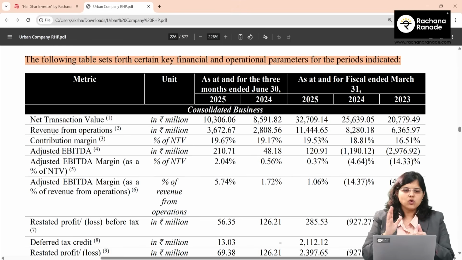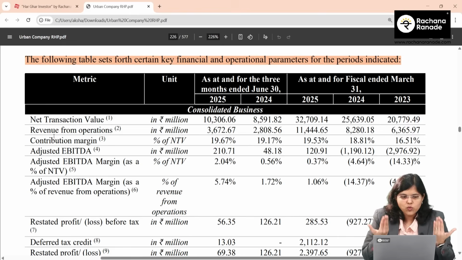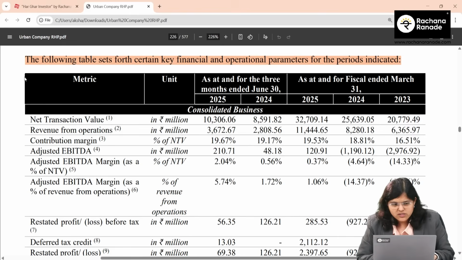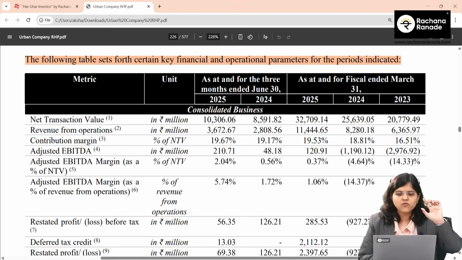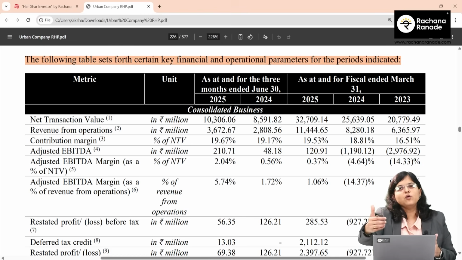So is it in an increasing trend or a decreasing trend is what we have to check when we analyze any company. What can we see here? NTV, is it increasing? Yes. From 20,000 million, I'm rounding it off, 20,000 to 25,000 to 32,000. Even if I were to check Q1 YOY, 8,000 to 10,000. Is it increasing? Yes.